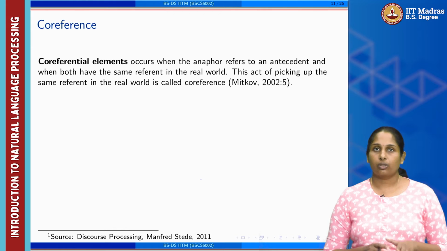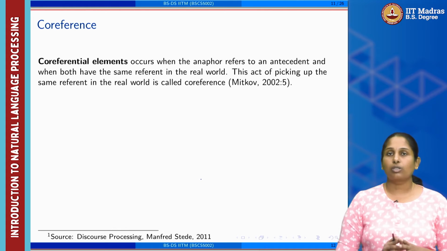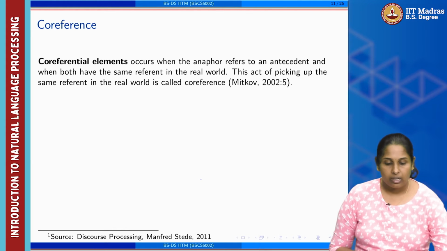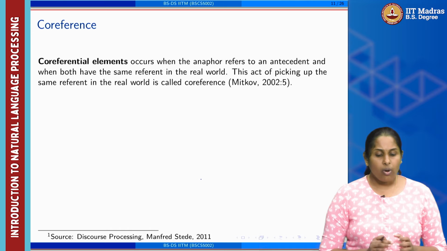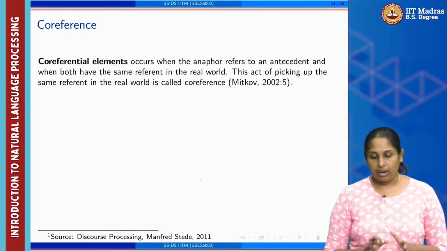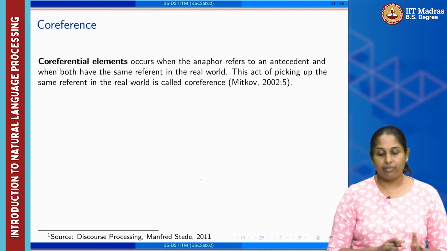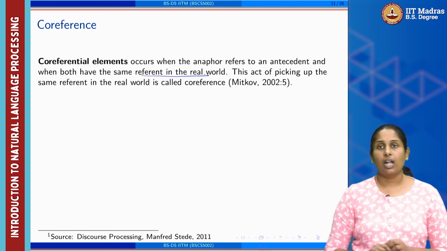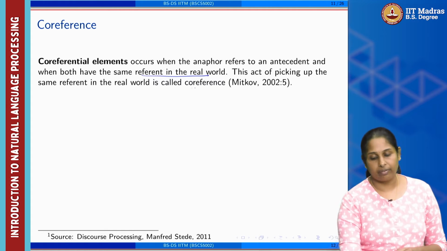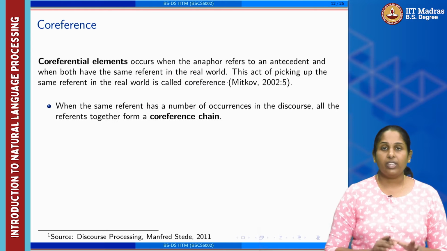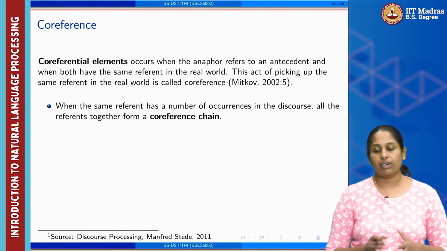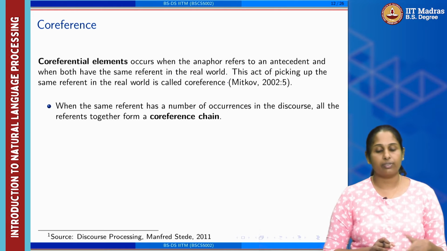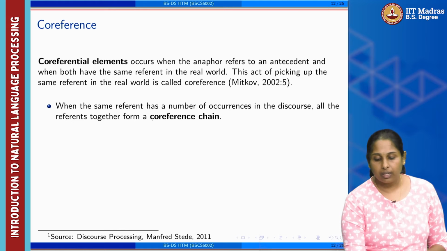Okay, let's come back to the second process to understand the discourse, that is called coreference. Coreference elements occur when the anaphor refers to an antecedent and when both of them have the same referent in the real world. This act of picking up the same referent in the real world is called coreference. So when the same referent has a number of occurrences in the discourse, all the referents together form something called